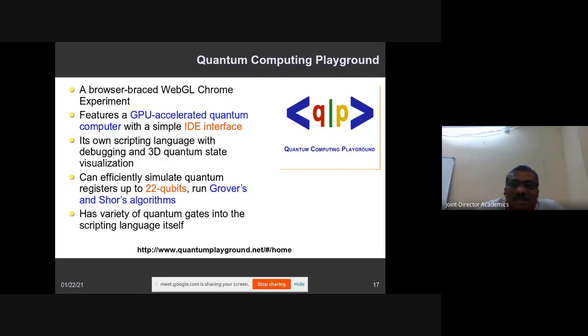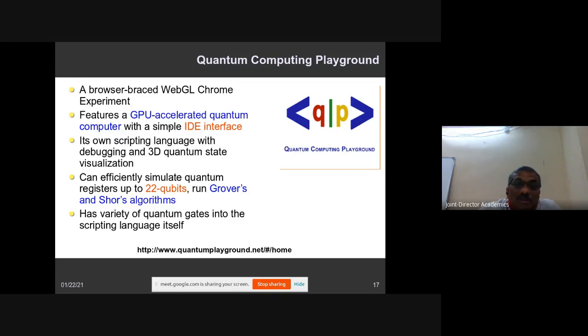And this is one of the major options for initial startups and initial researchers who want to work with quantum computing. The Quantum Computing Playground is one of the platforms where you can do a lot of experimentation with quantum computing, starting from gates and basic programming. You can program, you can simulate the circuits, and so on. Simply, it is a cloud-based platform, so with a browser you are able to access it. With a Chrome browser, you can access it in a better way. So, a lot of features.